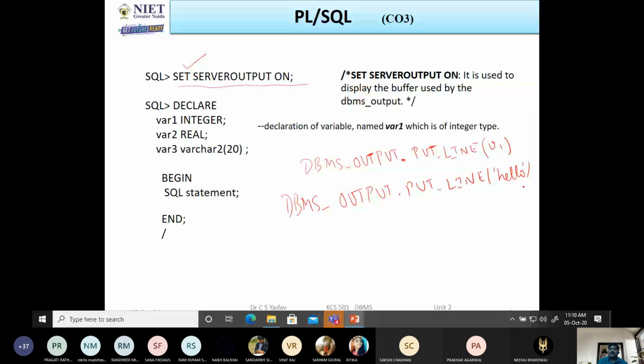In this way we can display this string on the monitor. So see here, this is the declaration section, and here variable 1 is of integer type, variable 2 is of float type, and variable 3 is of varchar, and between begin and end we write the SQL statements. Here we do the processing, and after processing we can display the output on the monitor. Did you get it? Hello. Yes, sir.